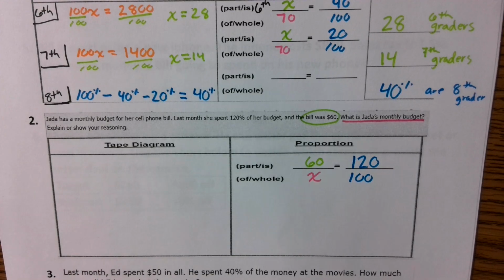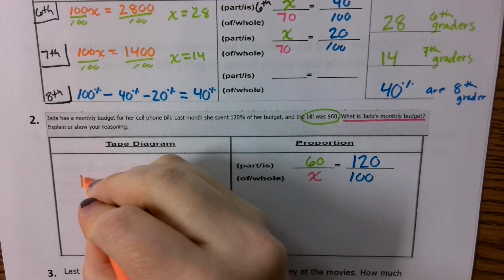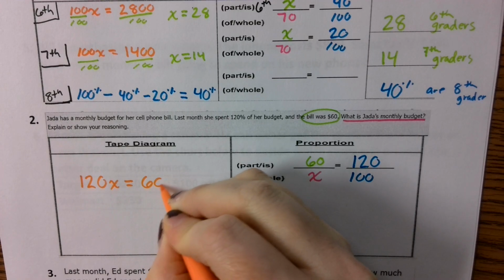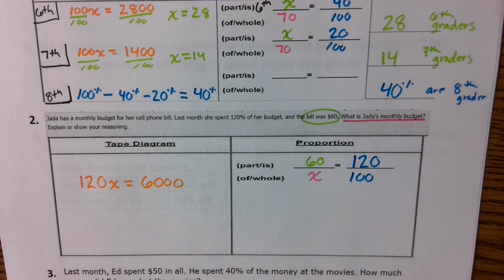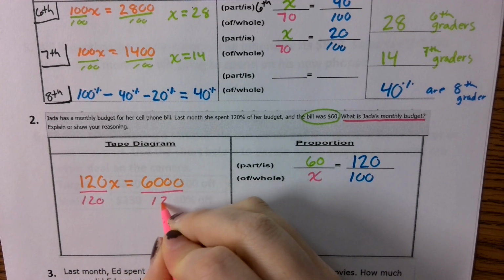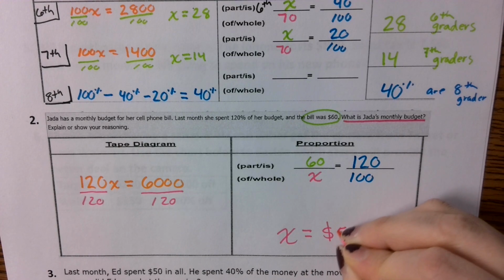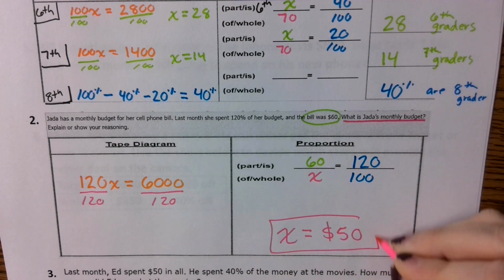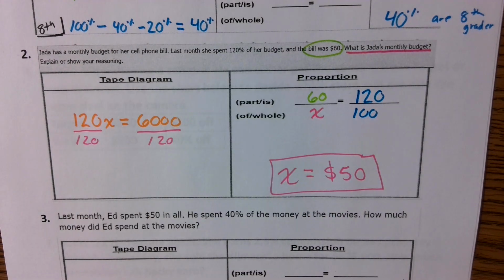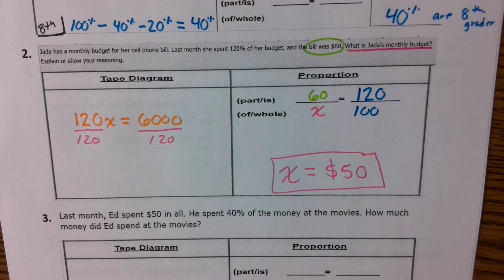And then from there, we can go ahead and do our cross product. So we would multiply our diagonals. So again, I would have this time 120x is now equal to 6,000. And then we would divide both sides by 120. Okay, once we've done that, we're going to get that x is equal to $50. So her budget is only $50, but she spent more than her budget. Her budget is $50, but she spent $60, which is why she went 120% instead of 100%.